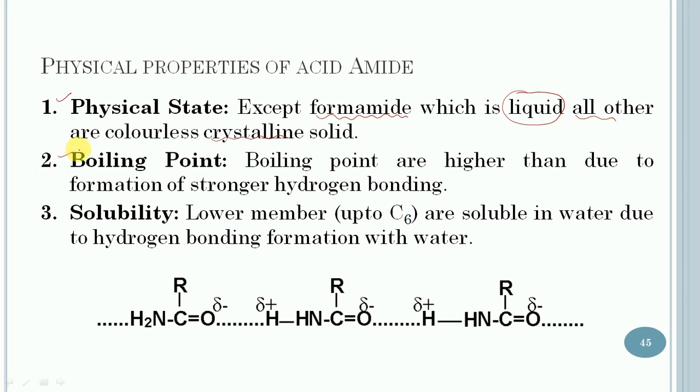The second one is the boiling point. The boiling points are higher in the case of amides in comparison to acid chlorides, and it is due to the formation of stronger hydrogen bonding.